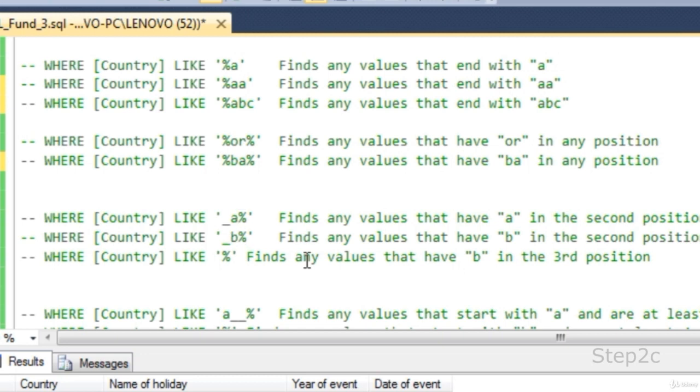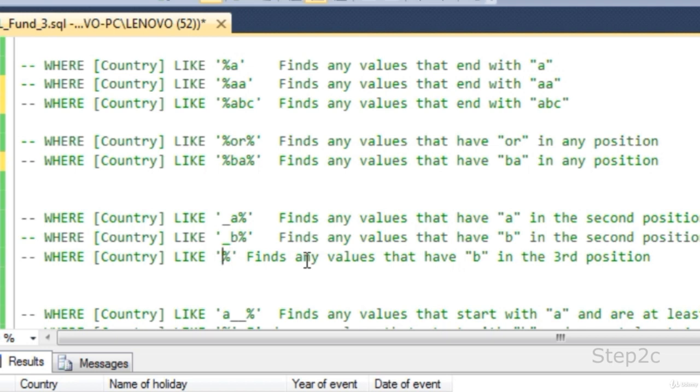Similarly, if you are looking for B at the second position, we will specify underscore, which means one character, then B, meaning the second character should be B, then percentage for any other characters.